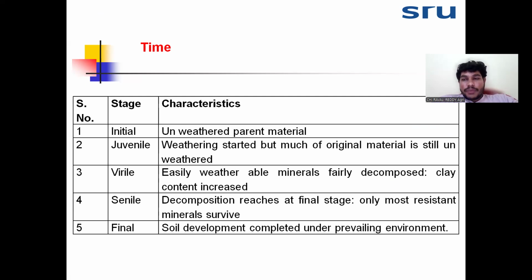When soil starts to mature, when it converts from parent material to soil, it is converting from an early mature state to the complete mature state. Then the properties of the soil will also change. The organic matter content will increase. Then the clay formation, the clay content, will increase.